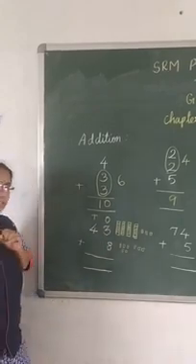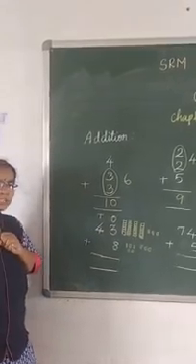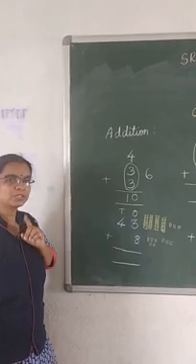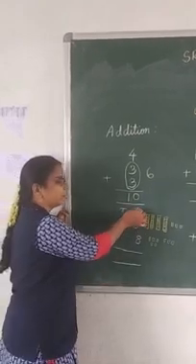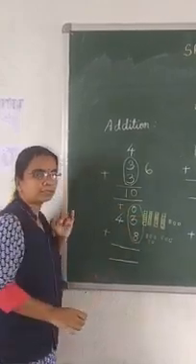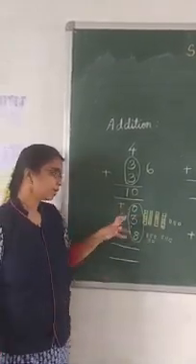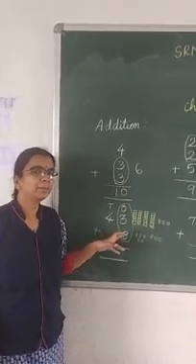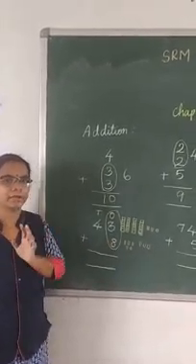Now which place should you add first, ones place or tens place? Yes, you should always start with the ones place. Try to add the ones place: 8 plus 3. Whenever you are adding numbers, try to put the big number in your mind.